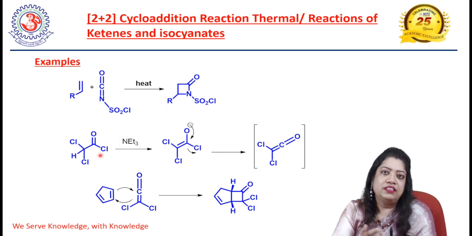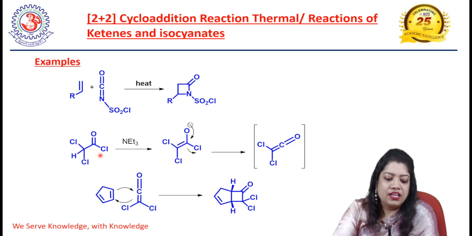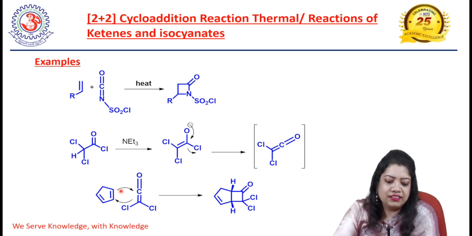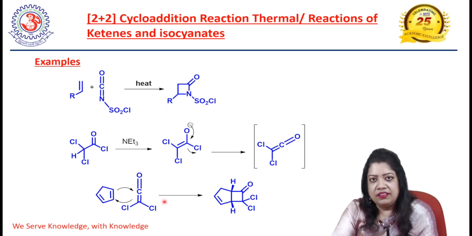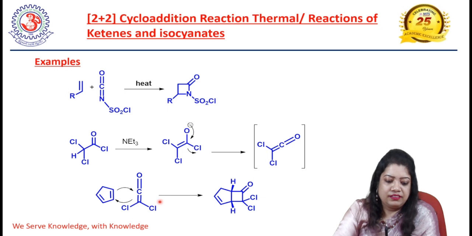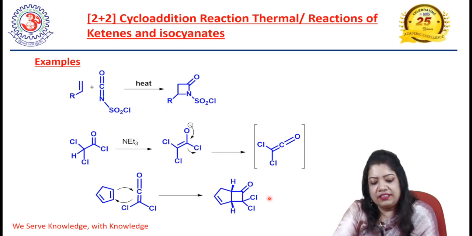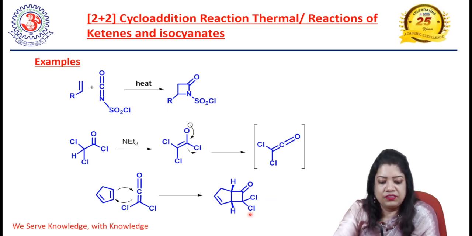When it is reacted in the presence of triethylamine base, it generates ketene in situ. Now this ketene, when reacted with an ene system, undergoes 2 plus 2 thermal cycloaddition to form this cyclobutane.